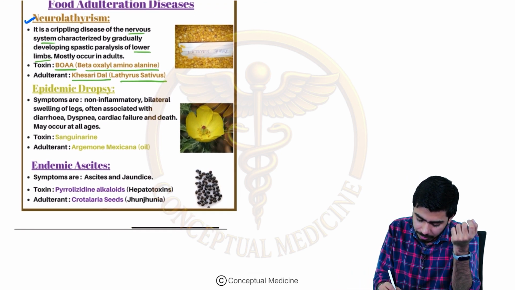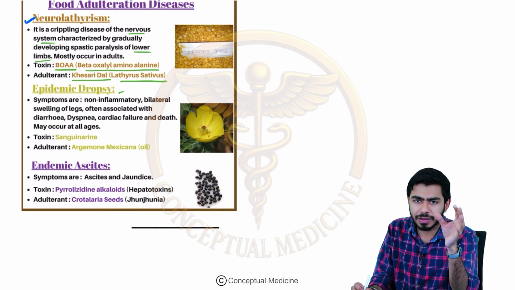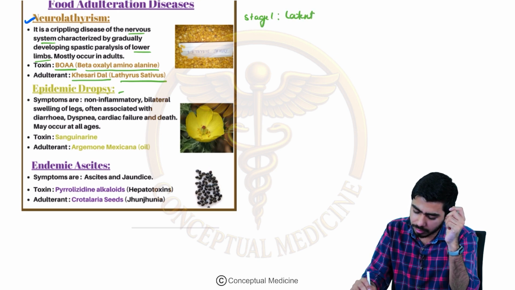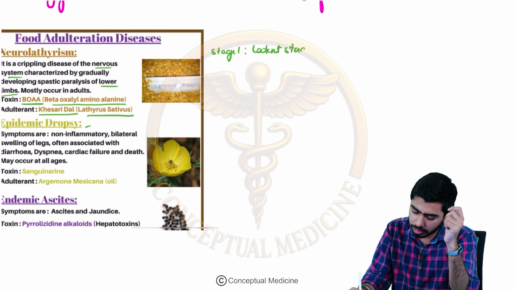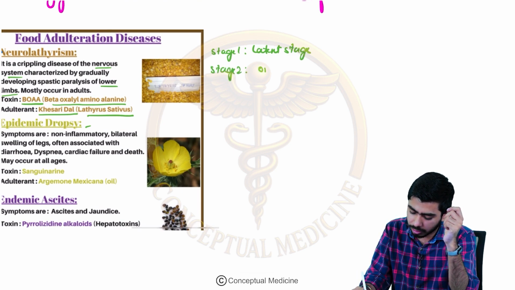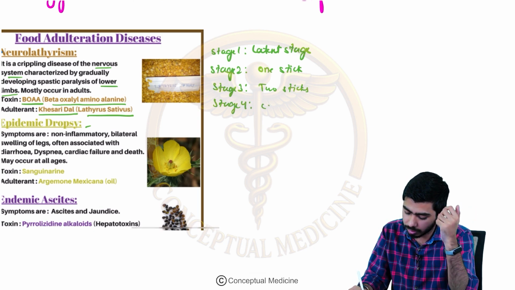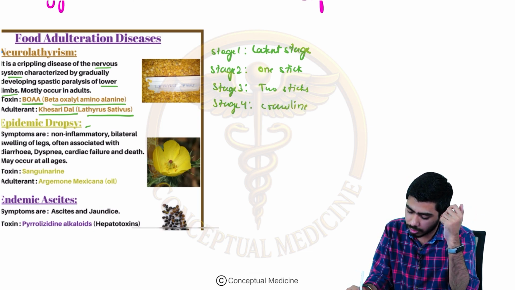Next one we have is epidemic dropsy. By the way, neurolathyrism also has stages. Stage 1 is the latent stage. In stage 2, they will need 1 stick in their hands, and in stage 3 they might need 2 sticks in their hands. Then in stage 4 they might be crawling on the ground, right? So these kinds of stages might also be seen.